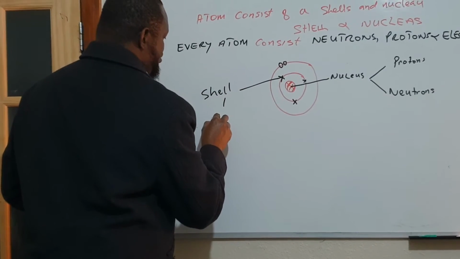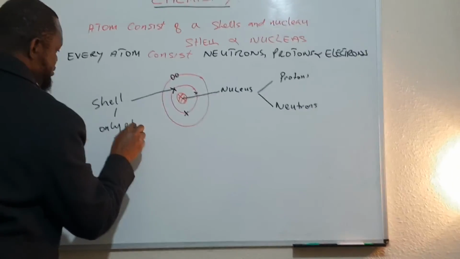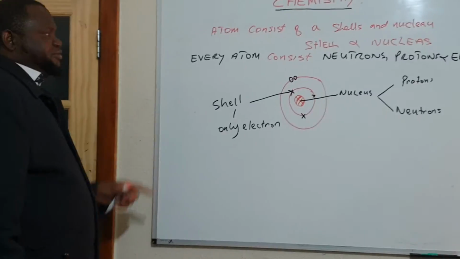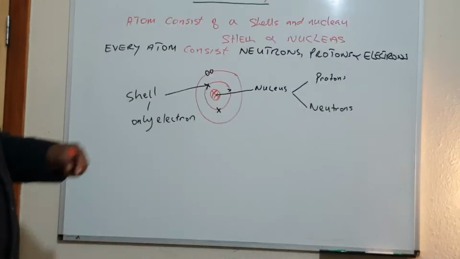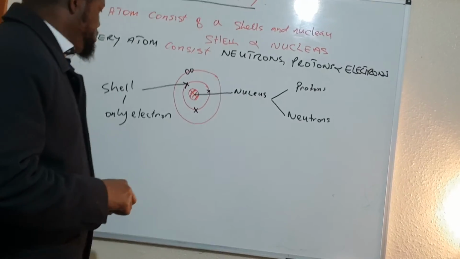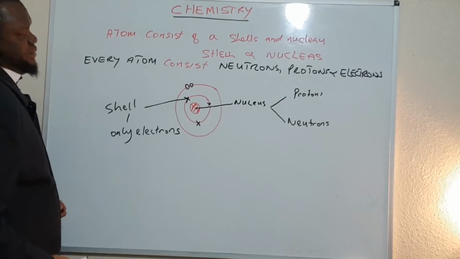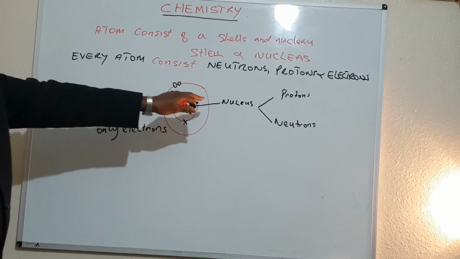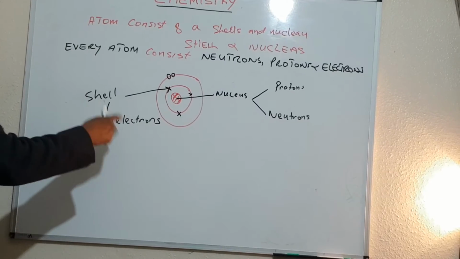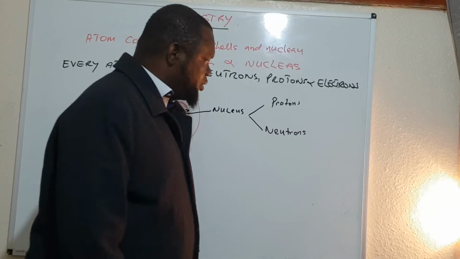And the shell consists of only electrons. So in the exam, when they say there are 5 electrons in the shell of a particular atom, true or false? False. Because electrons are found only in the shell. The nucleus consists of protons and neutrons, and the shells consist of only electrons. You get that? Okay.